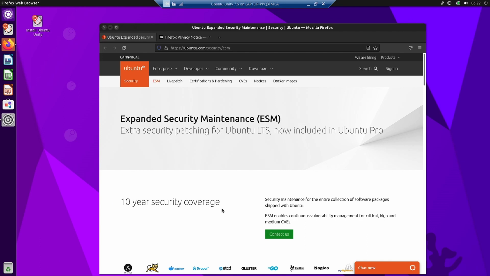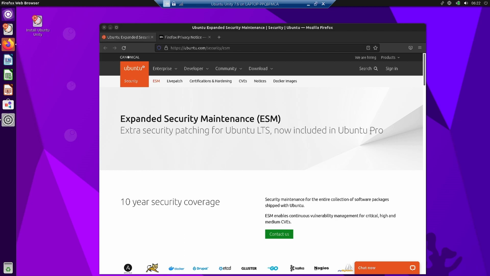So 10 years is a very good long period of time in the software world. So you can take advantage of this. And for the individuals, you can use up to 5 Ubuntu Pro subscriptions for free. And for the corporate users, you have to pay for the extended security maintenance.